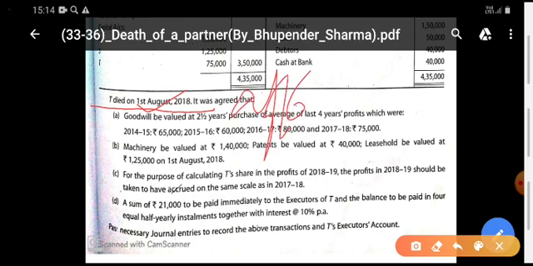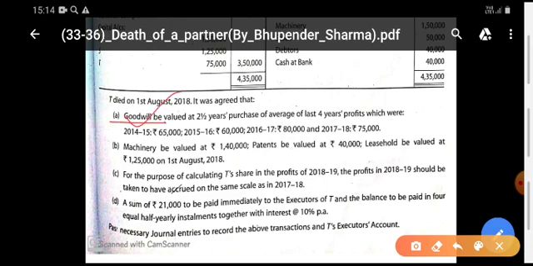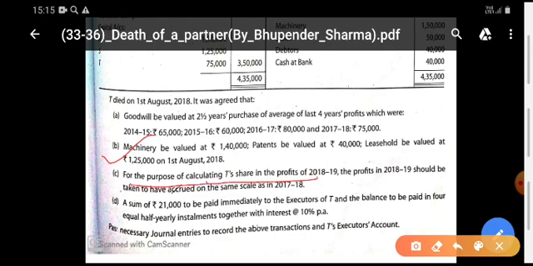After 6 months, he died. So he shall be paid goodwill, and goodwill is to be calculated in this manner. In the working note, you will learn. Next, this is related to revaluation account, and T's share in profits, etc.